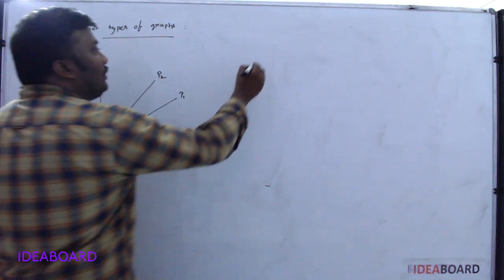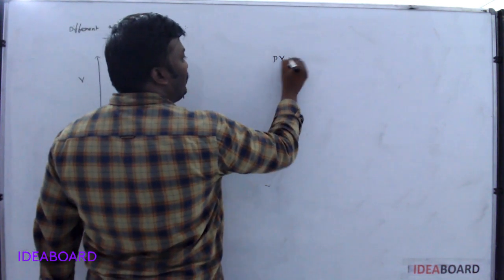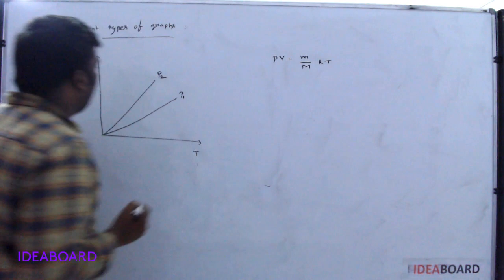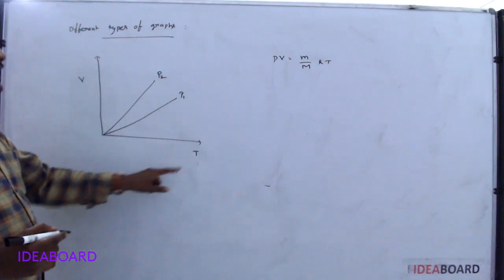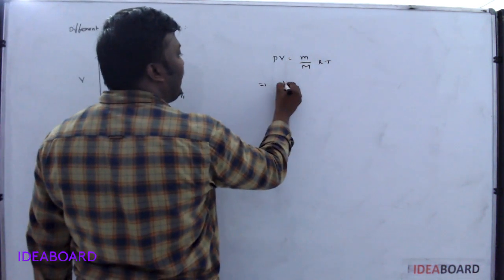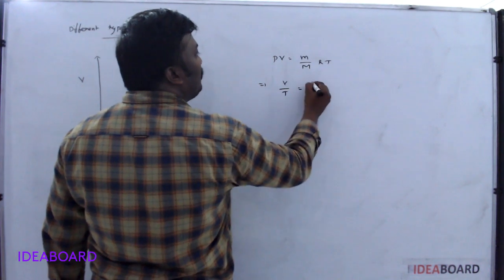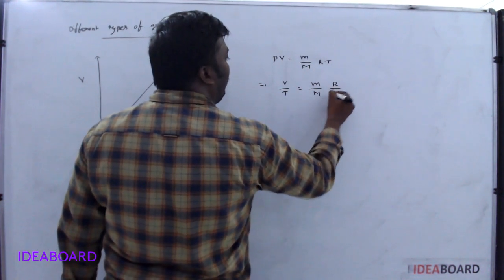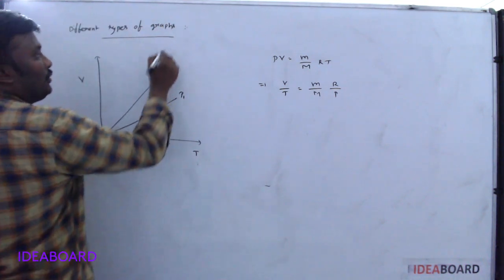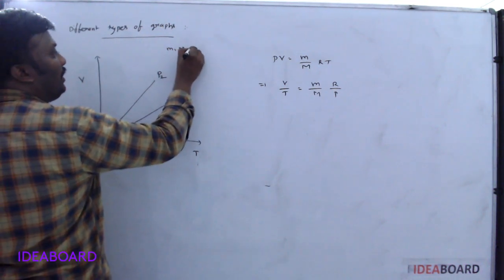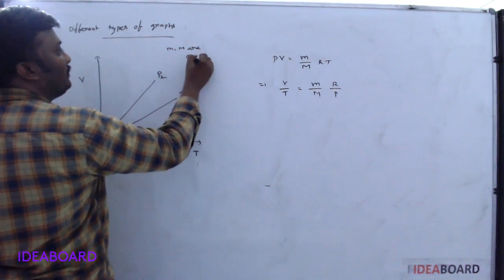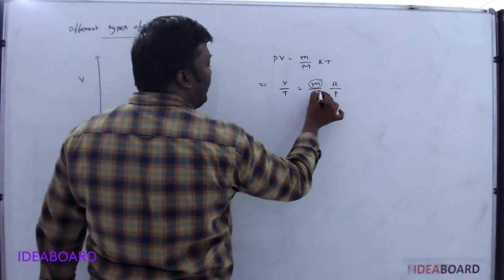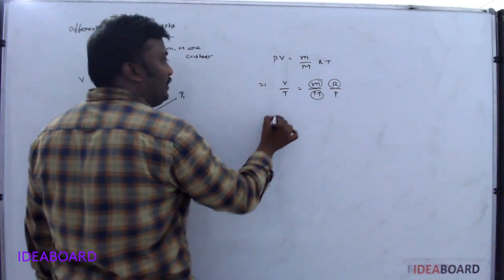According to the ideal gas equation, PV is equal to small m by capital M into RT. Now we have V here and T here. So from this equation, can I write V by T is equal to small m by capital M into R by P. During this process, small m and capital M are constant, and R is always constant.